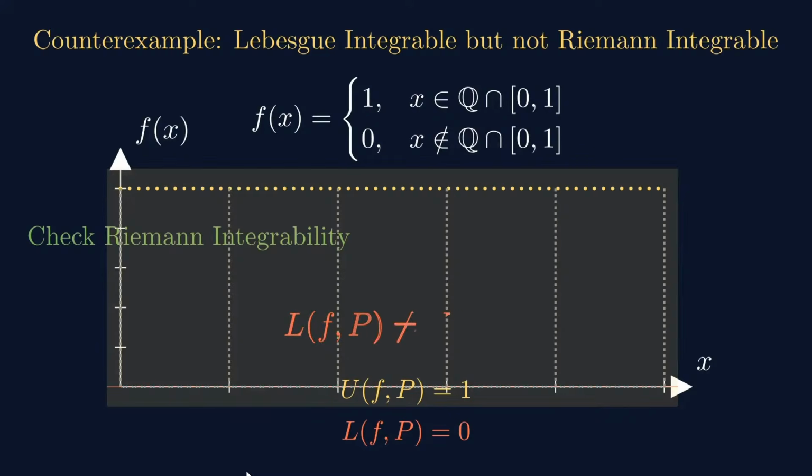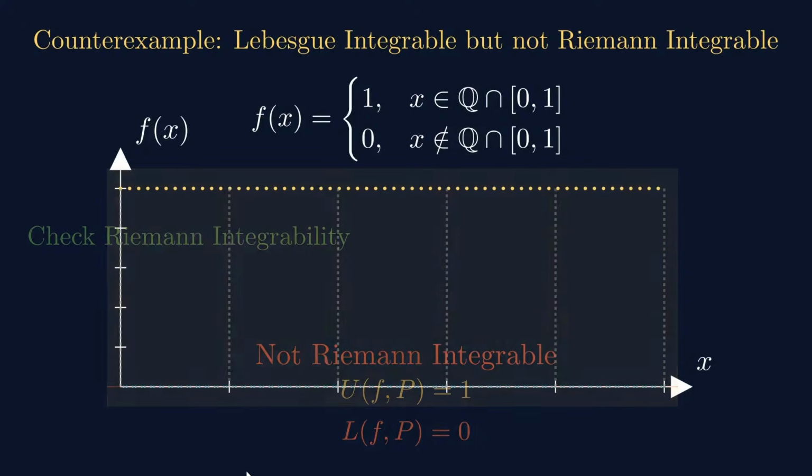So therefore L(f,P) is not equal to U(f,P). Okay, they are never equal. So it is not Riemann integrable. Okay, this function is not Riemann integrable.